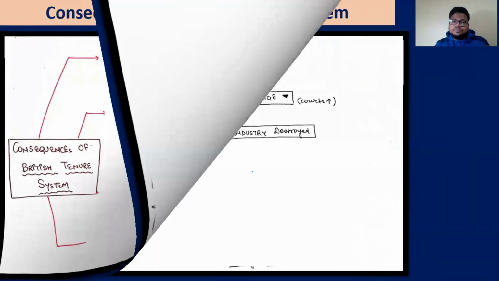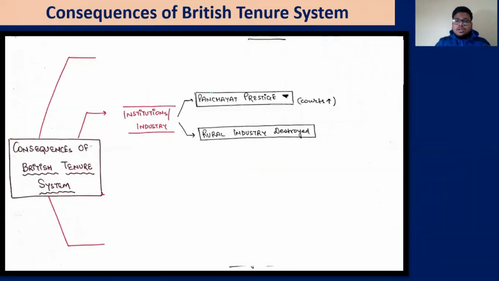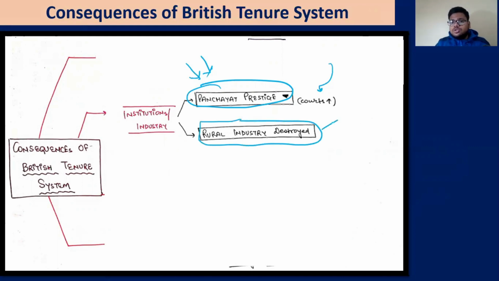Next, institutions. Now the dispute resolutions are being done in the courts. So the image of the panchayat has reduced. They cannot do anything. External zamindar, external courts, that's all. The rural industry was destroyed. That is the consequence of deindustrialization, which we'll discuss in the next session. Deindustrialization.